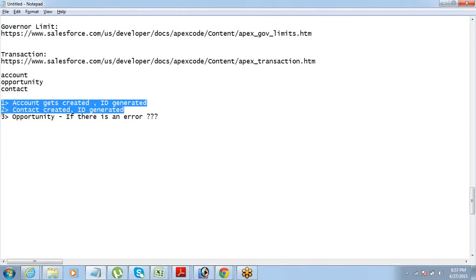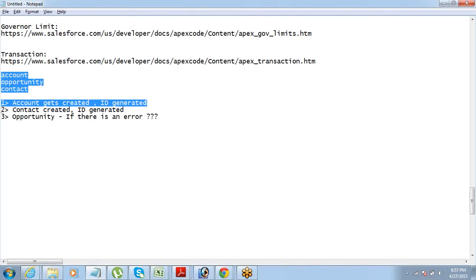Correct. So that is what a transaction is. So an Apex trigger is a transaction. A method is a transaction. Method either gets executed completely or is completely rolled back. It will not happen that half of the method got executed and after that, if it finds error, it will leave it as it is. No, it gets rolled back. A Visualforce page is a transaction. So this is what a transaction is. Please let me know if anyone is not clear about what a transaction is. Clear on the transaction thing?